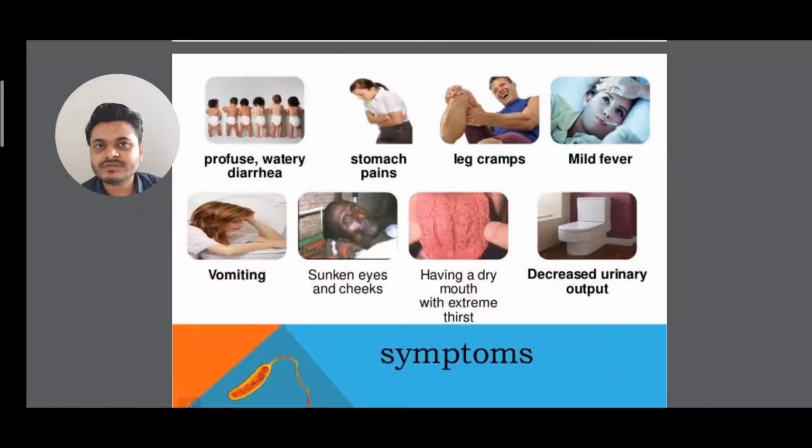Now, what are the symptoms of cholera? How will you know that you or anyone suffering from this disease has cholera? There have to be certain symptoms. The symptoms are profuse watery diarrhea, stomach pain, leg cramps, mild fever, vomiting, sunken eyes and cheeks, a dry mouth with extreme thirst, and decreased urinary output. These are the symptoms of cholera.